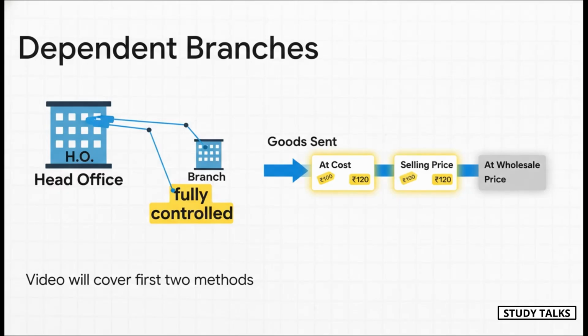Now, for our purposes, we're focusing on what we call dependent branches. This just means the head office is the boss. It maintains all the books and calls all the shots. The entire challenge of this chapter, literally everything, comes down to how the head office sends goods to the branch. It can be done in 3 ways: at cost, at selling price, or at wholesale price. We're going to focus on the first 2 because that's where ICAI loves to test you.